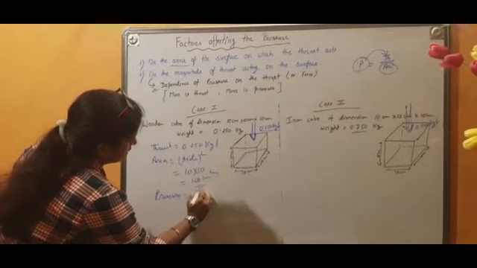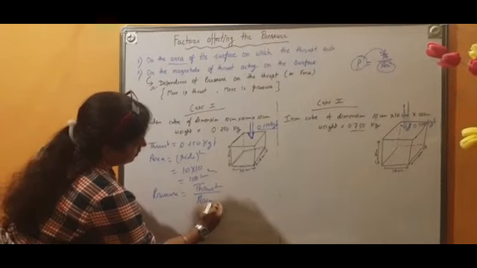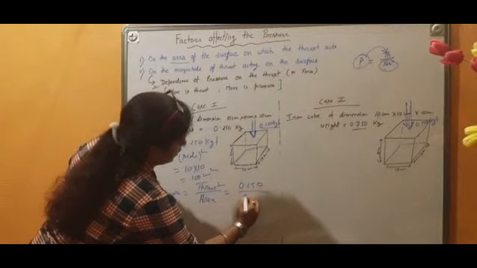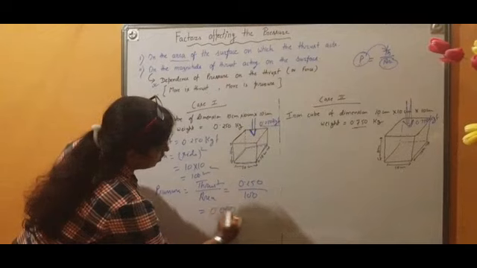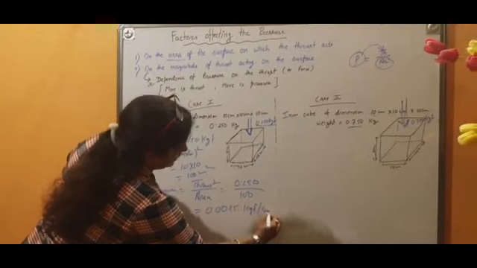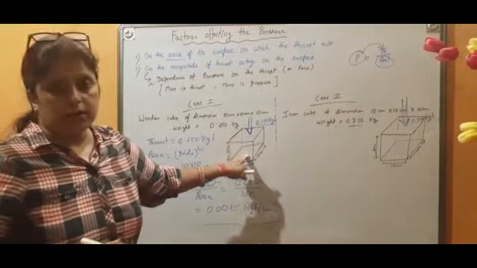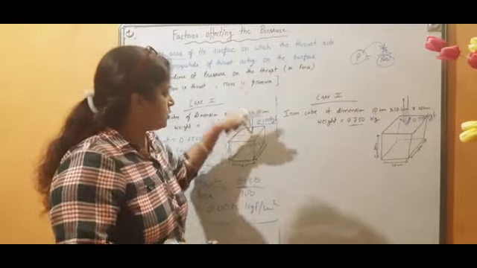Pressure is equal to thrust upon area. Thrust is 0.250 upon 100, so this will be 0.0025 kgf per centimeter square. This is the pressure applied on the bottom surface of this body because of its weight.